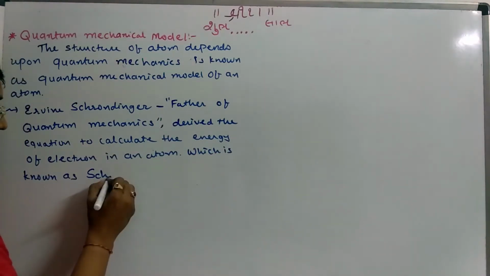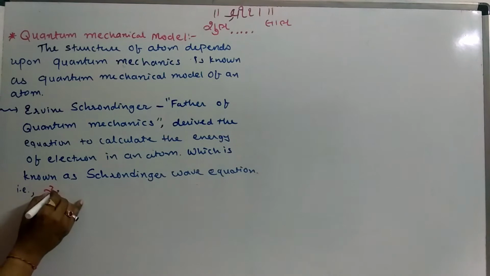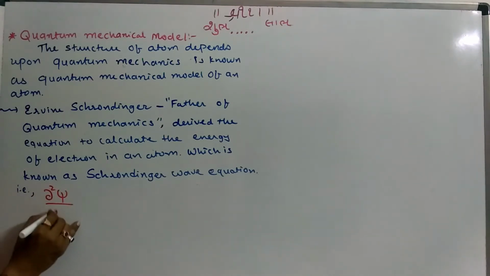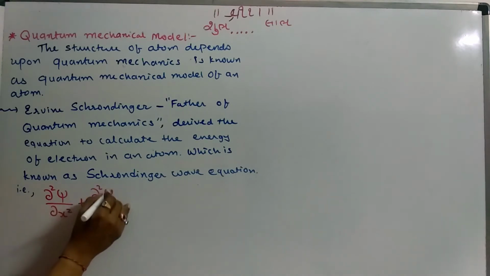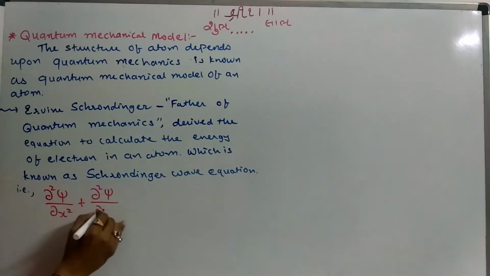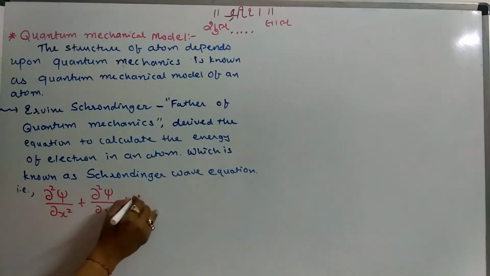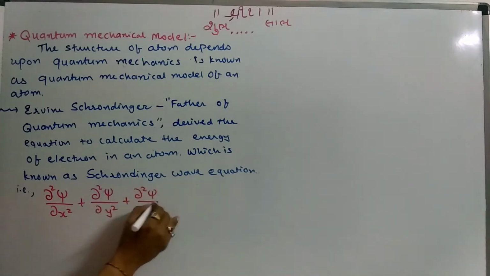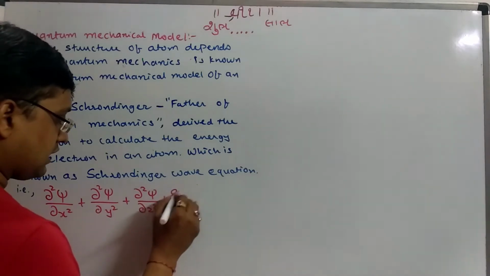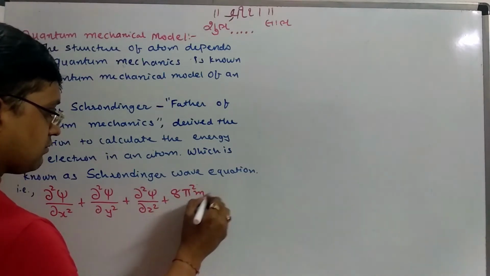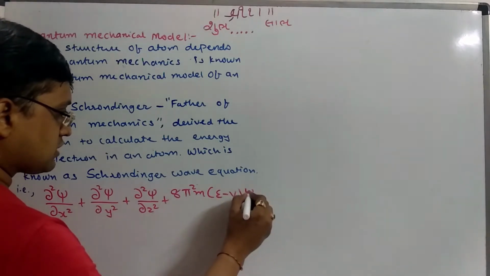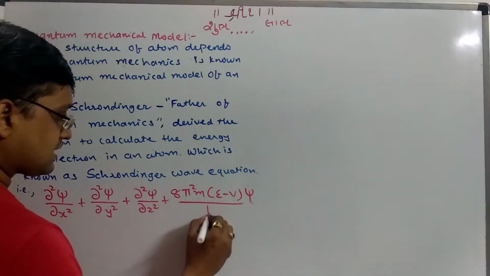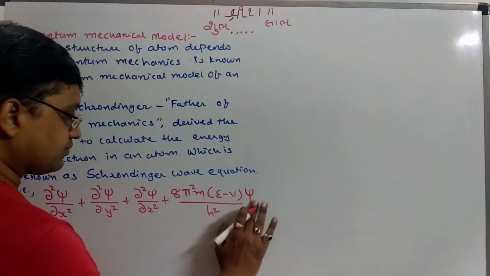Schrödinger wave equation. That is del square psi by del x square plus del square psi by del y square plus del square psi by del z square plus 8 pi square m into (E minus V) into psi upon h square equal to 0.